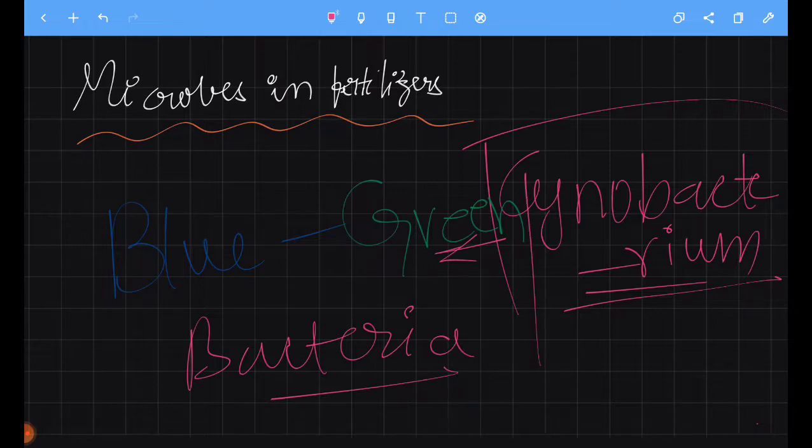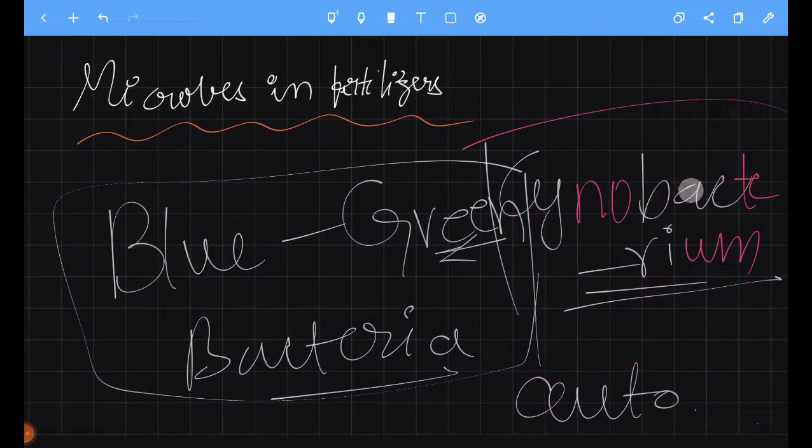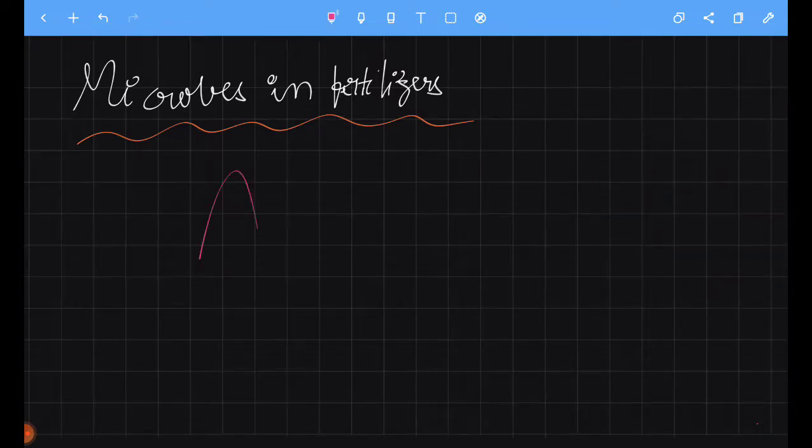This blue green bacteria is an autotrophic microbe, and it is widely distributed in aquatic as well as terrestrial environments, and many of them fix atmospheric nitrogen like Anabaena, Nostoc, and Oscillatoria. Let me write those words since they are important.